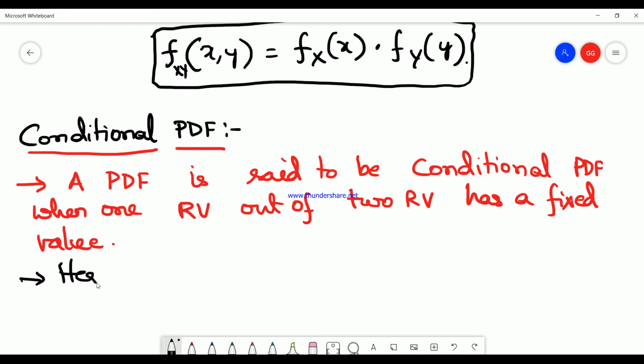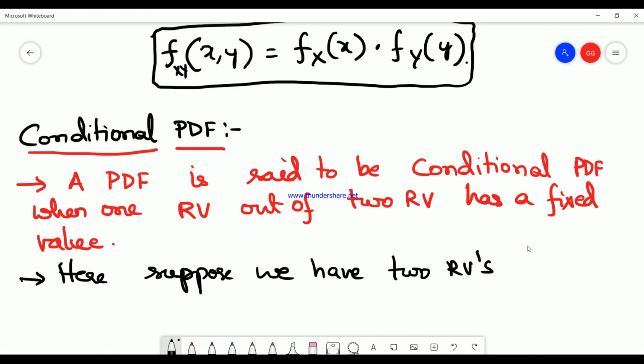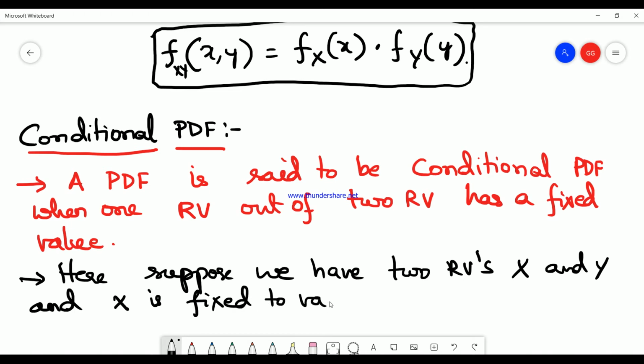Here suppose we have two random variables x and y, and assume x is fixed to some value n.